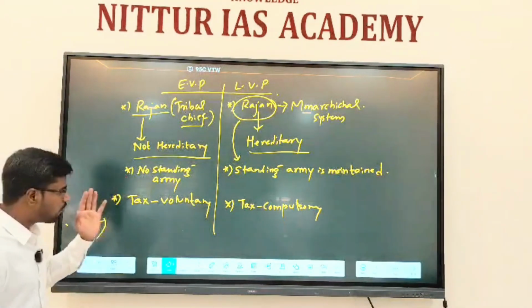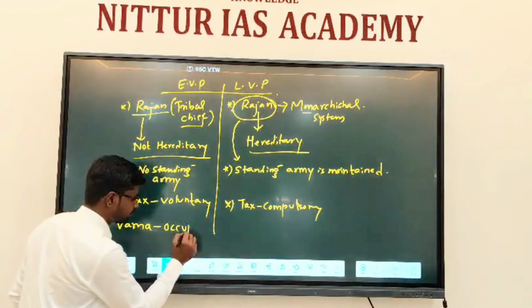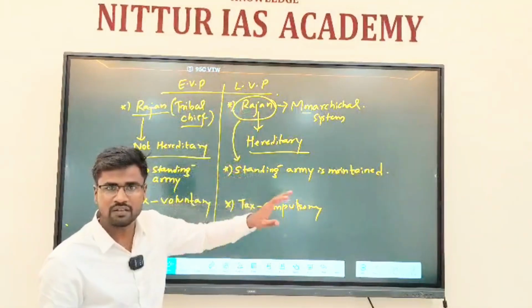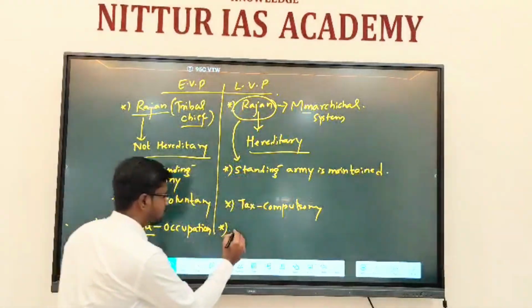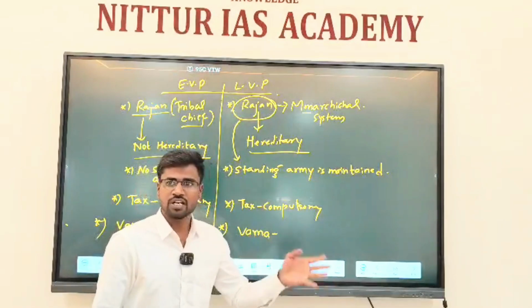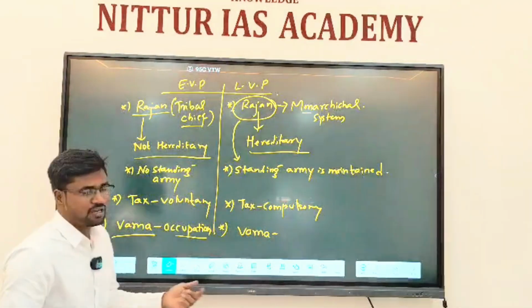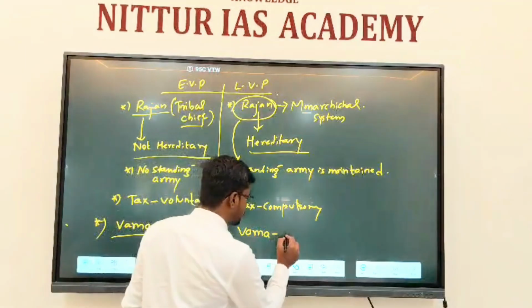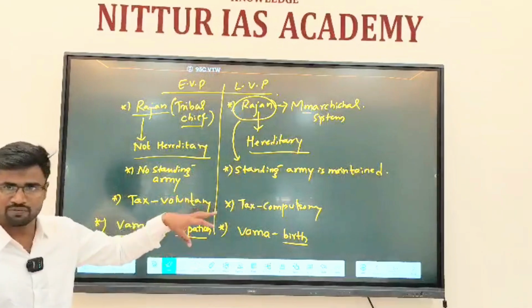But during the early Vedic period, the Varna classification was based on occupation. Because of the consolidation of power in the society, the society is becoming rigid, and this rigid society made the Varna classification based on birth. Means if you are born in this caste, you belong to this only. Before it was a flexible kind. Here the Varna system became very solid, rigid, and that is why the Varna became based on birth. If you are born in one family, you will stick to that one family.